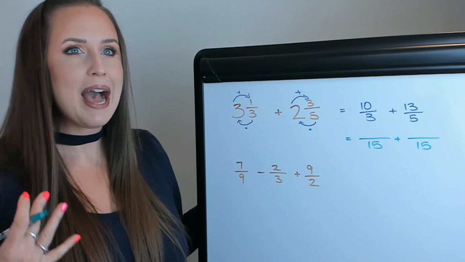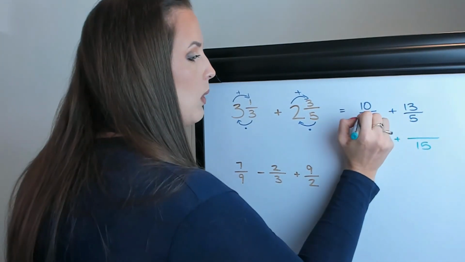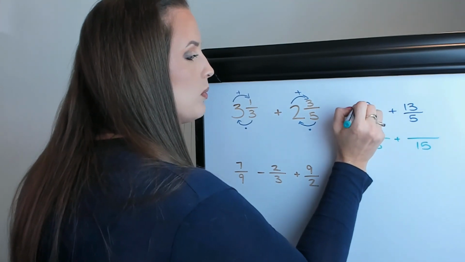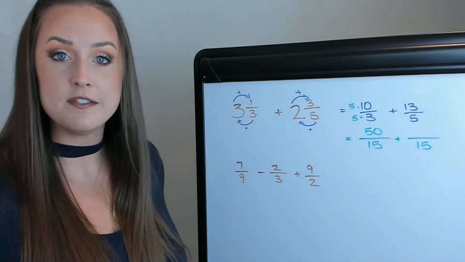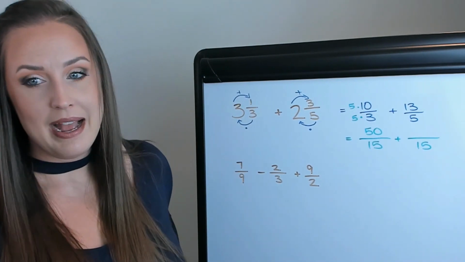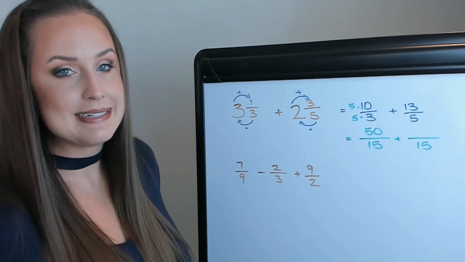And then you just say, well, how do I get there? How does 3 become 15? Well, you would need to multiply by 5. What you do to the bottom, you do to the top. So 50/15 is the exact same as 10/3. It doesn't look the same, but if you were to reduce it, it does become the exact same.